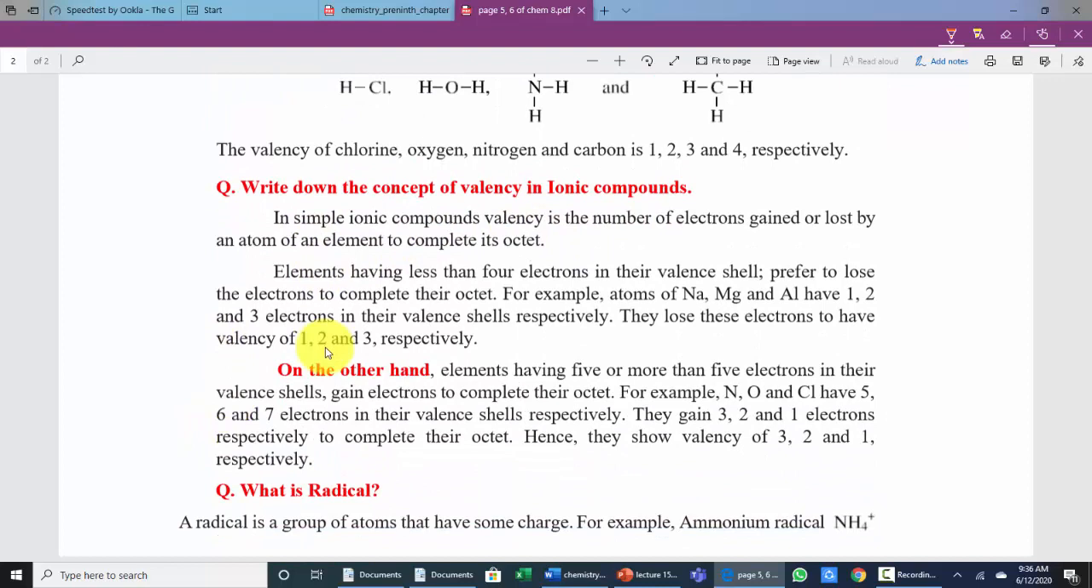And this is the loss of electron. This is the gain of electron. These are the 2 parts. So you should keep in mind this is a very good comprehensive question, maybe comes in a long question.